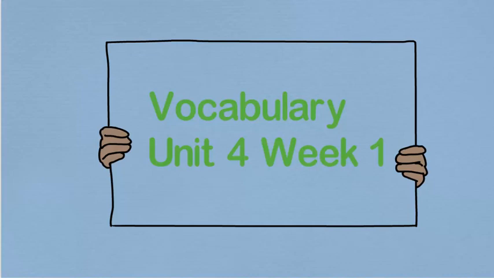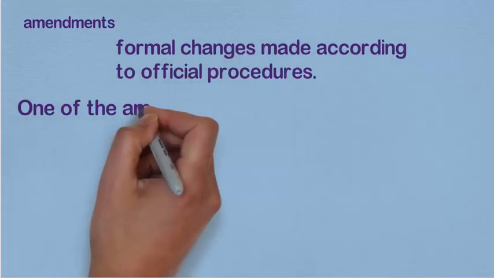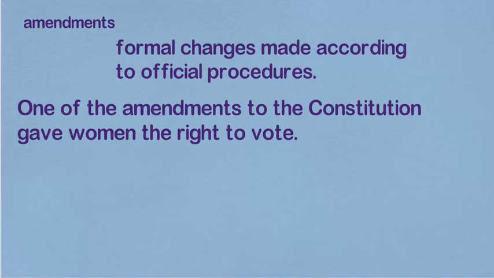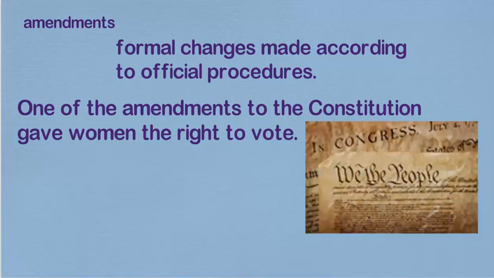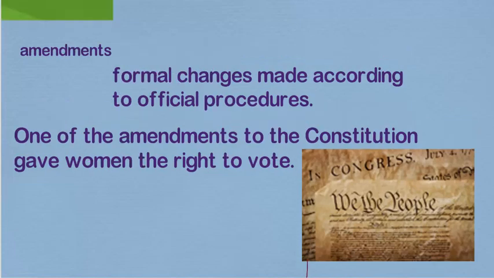Today we're going to be looking at vocabulary for Unit 4, Week 1. Our first word for today is amendments. What is an amendment? An amendment is a formal change made according to official procedures. One of the amendments to the Constitution gave women the right to vote. So in the United States, they had to make a formal change, or an amendment, to the Constitution to allow women to vote.